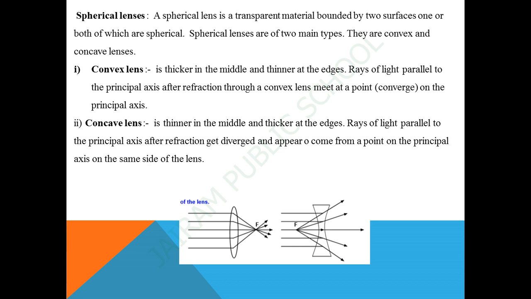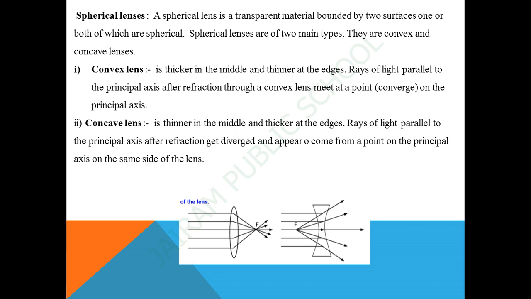A transparent material bounded by two surfaces, of which one or both surfaces are spherical, forms a lens. This means that a lens is bound by at least one spherical surface. In such lenses, the other surface would be plane. A lens may have two spherical surfaces bulging outwards. Such a lens is called a double convex lens, or simply a convex lens. It is thicker in the middle as compared to the edges. A convex lens converges the light, so it is called a converging lens.